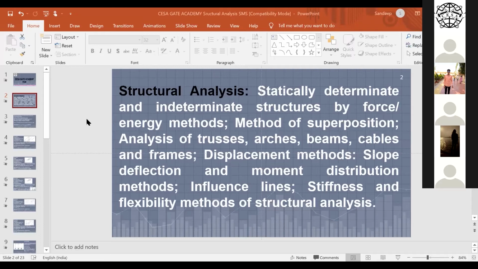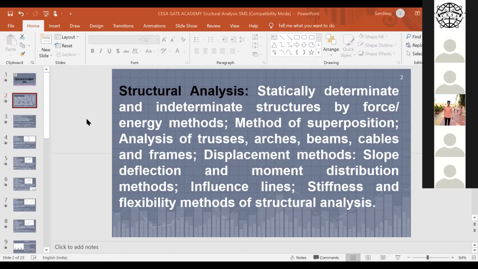Although there are 6 different forces acting in the member, we need to design the member. That's why there is a need to calculate the exact values of the 6 forces: the axial force, shear force, and also the bending moment and the torsion moment.